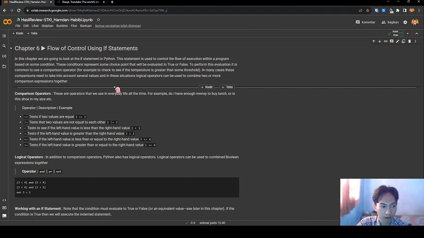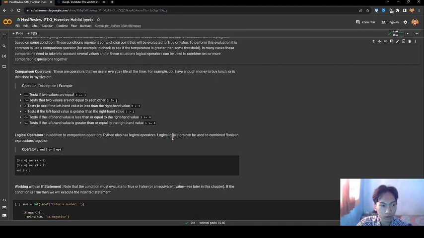Comparison operators. These are operators that we use in everyday life all the time. For example, do I have enough money to buy lunch, or is this shoe mine? This is a table of comparison operators. Test if true: equal, not equal, less than, greater than, less than or equal, greater than or equal.